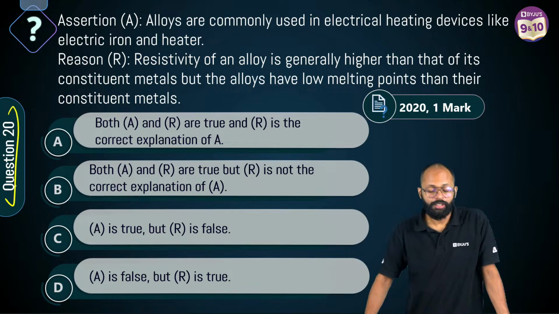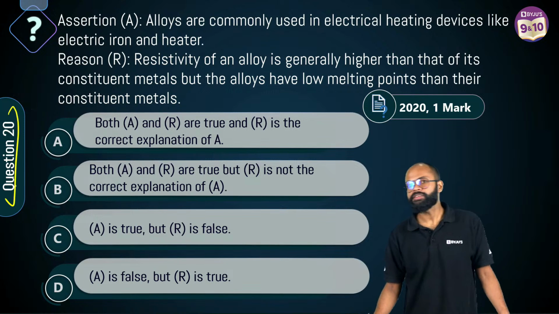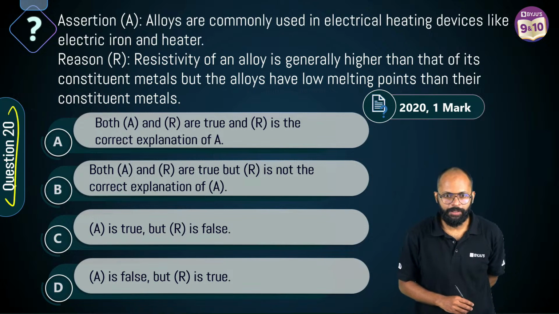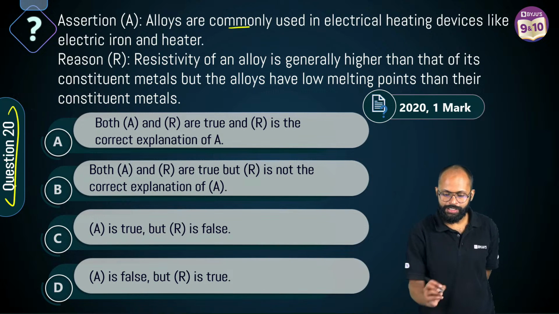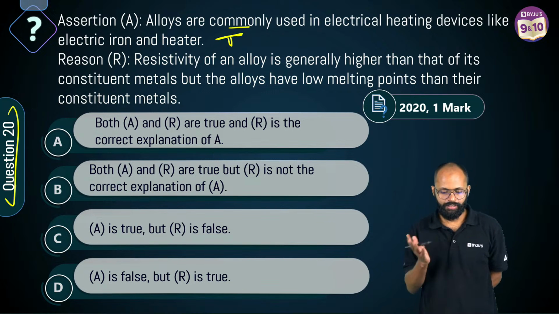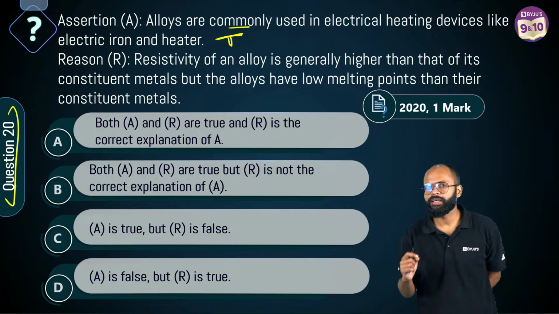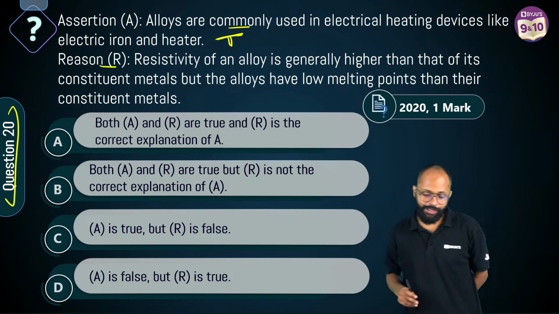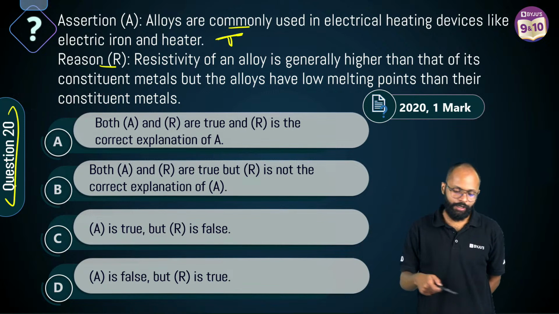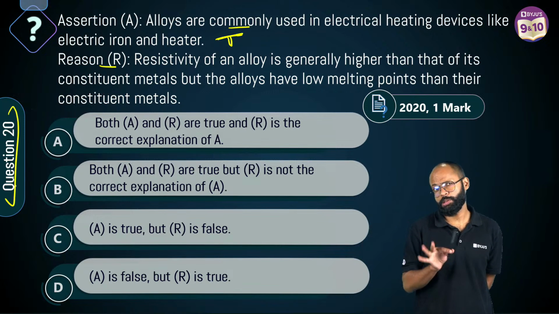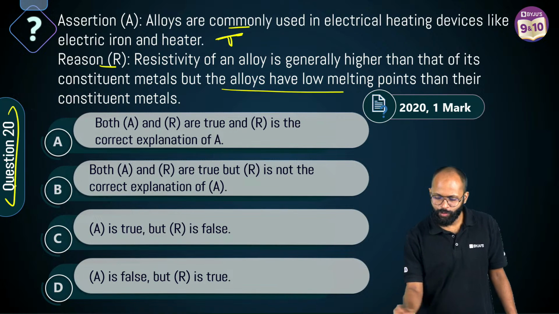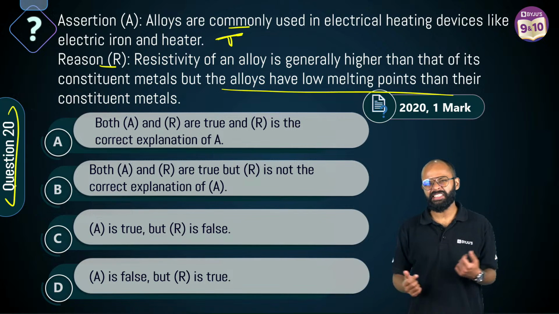How will you know about parallel? The question will give you resistors in series or parallel. Is it true or false? True. Reason says it is true: alloys are commonly used in electrical heating devices like electric iron. That is true, it's absolutely correct. Alloys are used. What is nichrome? It's an alloy of nickel and chromium, right? Fine. Reason: resistivity of an alloy is generally higher than that of its constituent metals. That seems correct, right? Feels correct only. But the last part spoiled it.